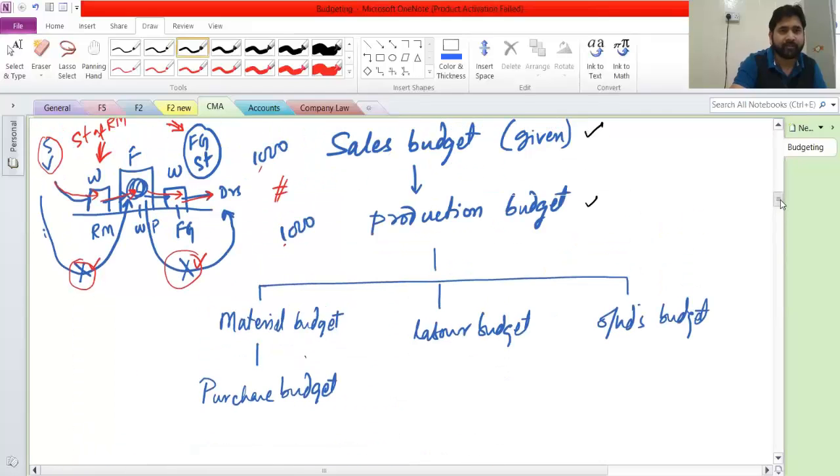When you mentioned that the wages are there. So, from sales, production, and then from production, you can make anything. Fine. So now, as promised, I'll show you one example of master budget.